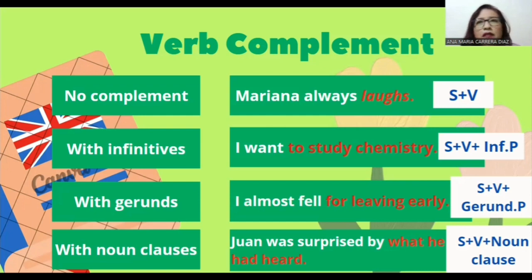And the last type of verbal complement is with noun clauses. A nominal or substantive clause is a dependent clause that replaces any noun in the sentence. For example, in the sentence, Juan was surprised by what he had heard, the noun clause, what he had heard, is used as an object of the preposition by, giving more information to the main verb surprise.